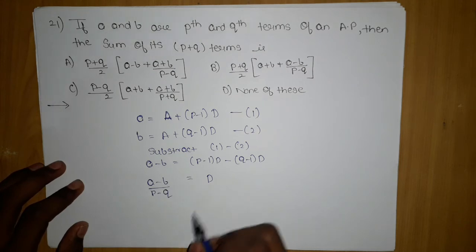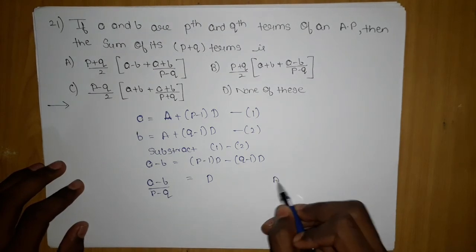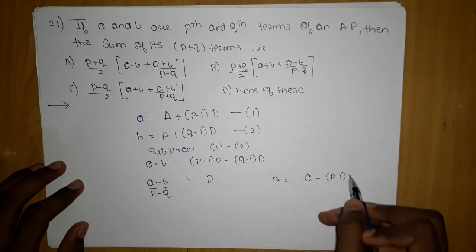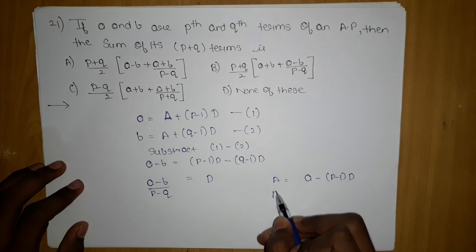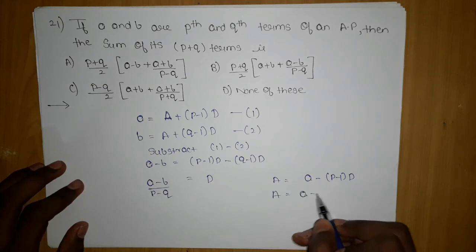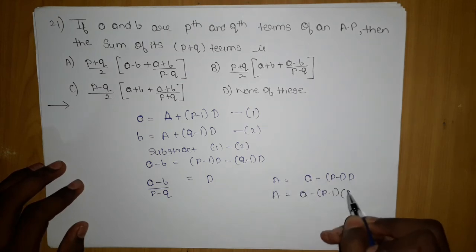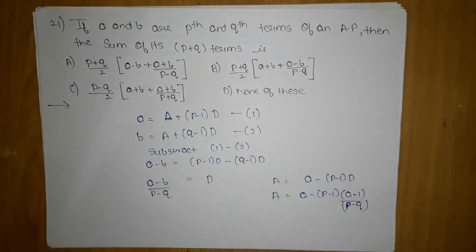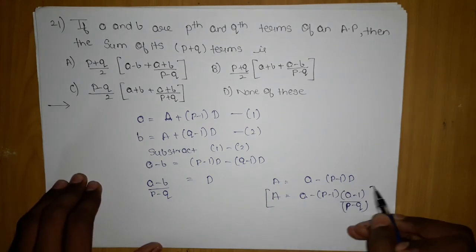I got my D. Can I get my A? Yes, I will get my A as a minus p minus 1 into D. So A will be a minus p minus 1 into D, (a minus b) upon p minus q. So I am getting A as this, and I am done with both the things.